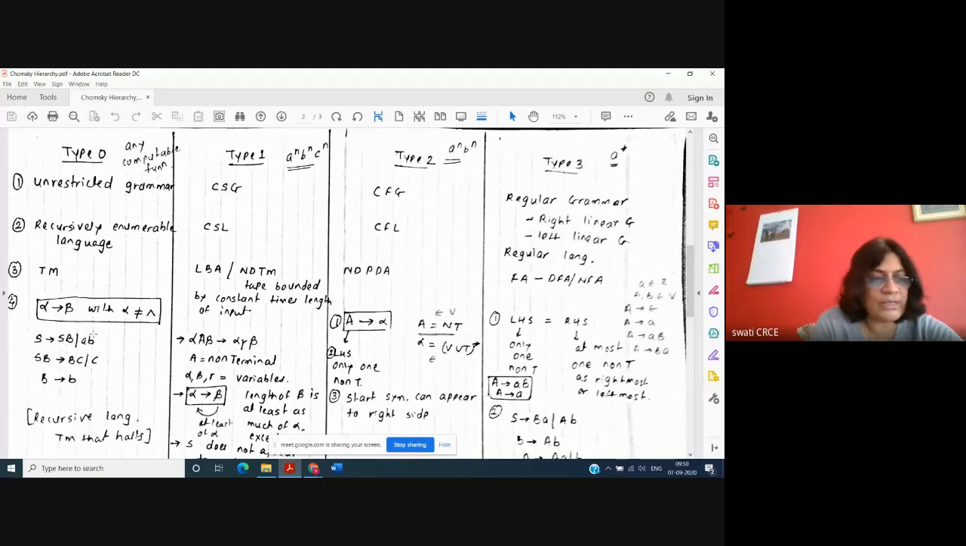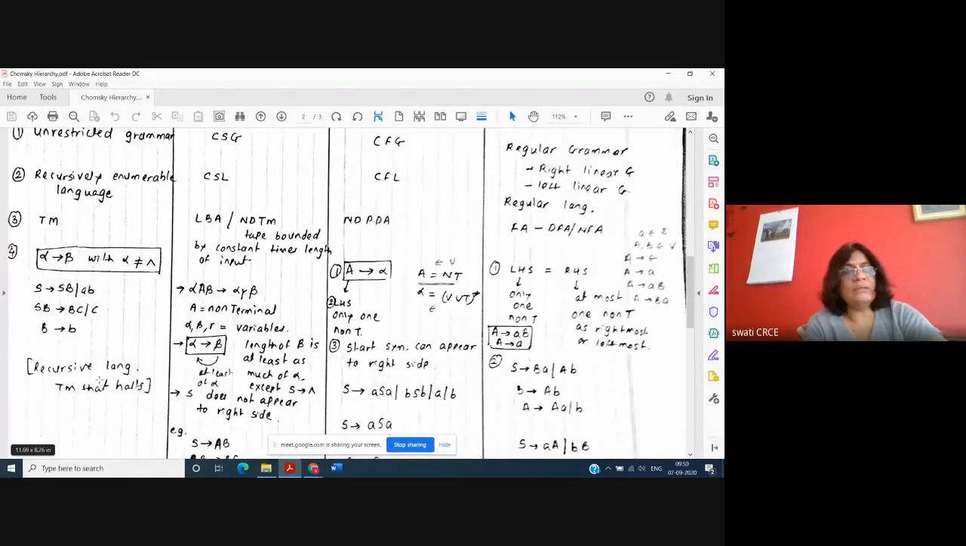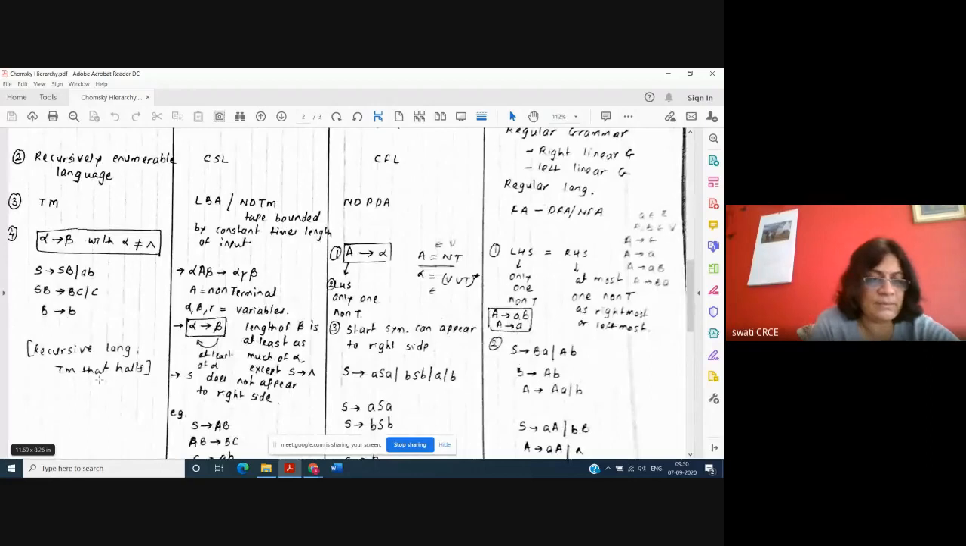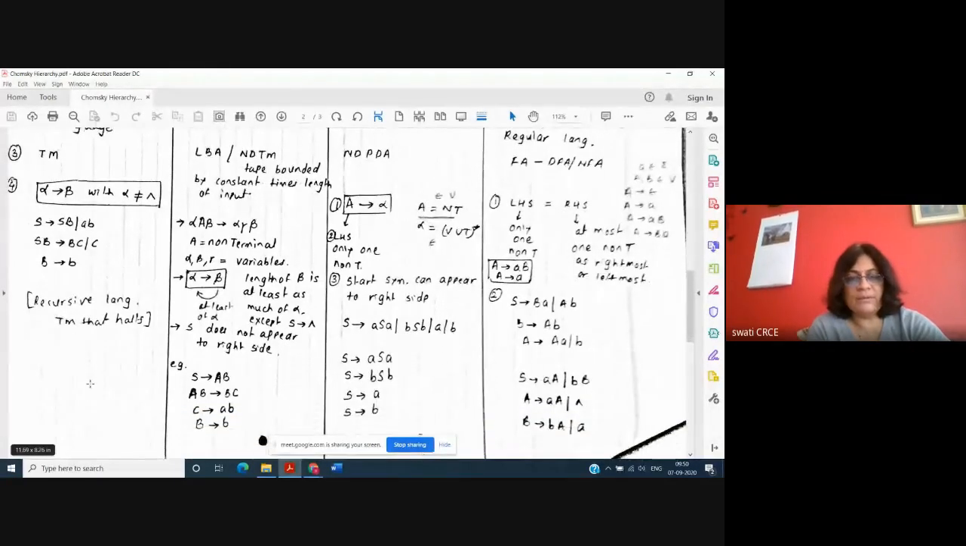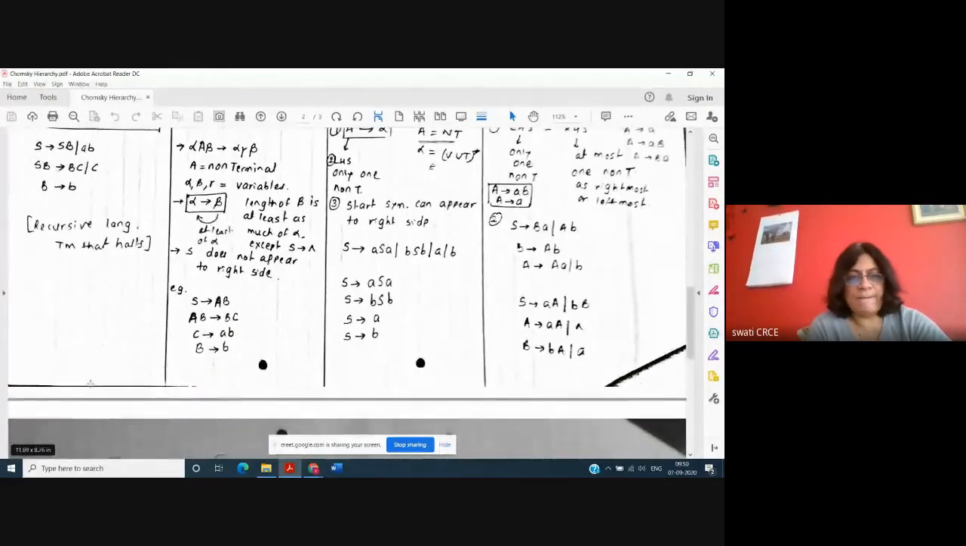So there are no restrictions. S generates SB, S generates AB, or SB generates BC, or B generates small b. Any kind of rules can be there. Only the left hand side cannot be an empty symbol. And in a recursive language, the Turing machine can halt, which means it can go to the final state after processing.